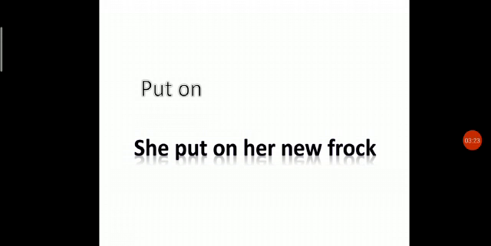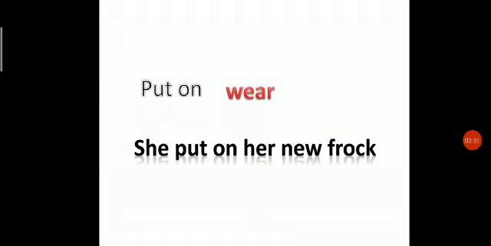Yes, put on means, what is it? Wear. Clear? So, the phrasal verb put on means wear. For example, for your exam, the question may be like this: She, and there will be a gap, her new dress. So, you have to write, she put on her new dress. So, the first phrasal verb that we have learned today is put on, which means wear.